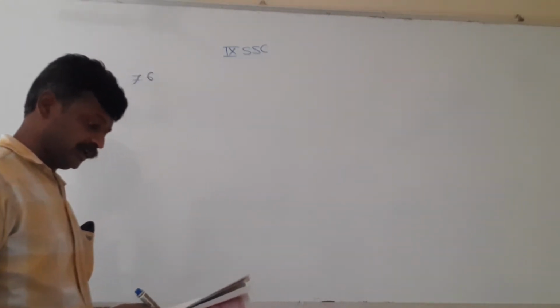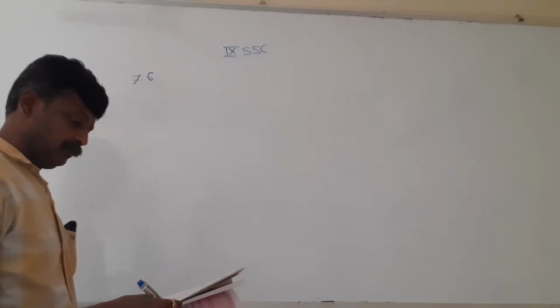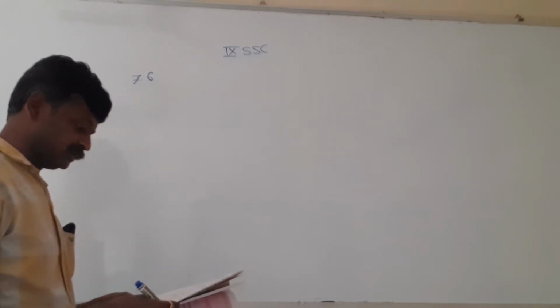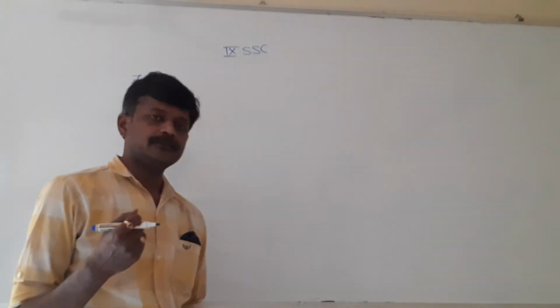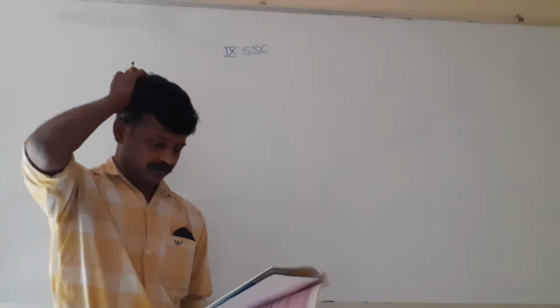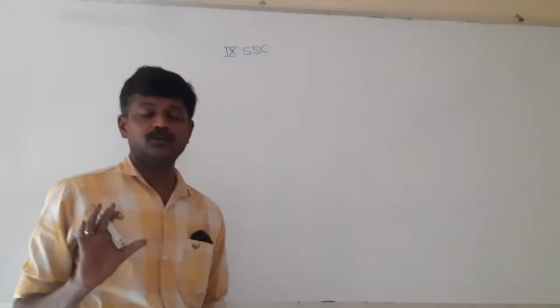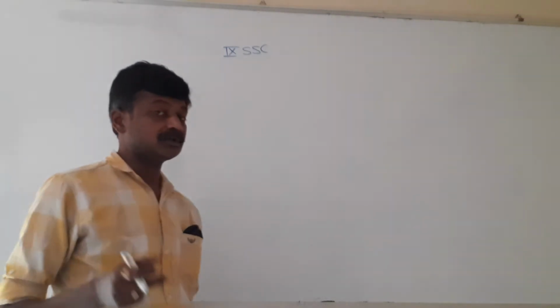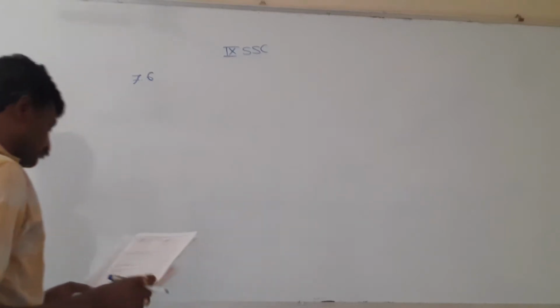38 people donated to an organization working for differently able persons. The amount in rupees were as follows. In different ways the people are unable to work, so for that organization, the amount is donated by 38 people. So here it is not a round figure, 38. The frequency total is going to come 38. Keep it in mind. So first we write the given information.